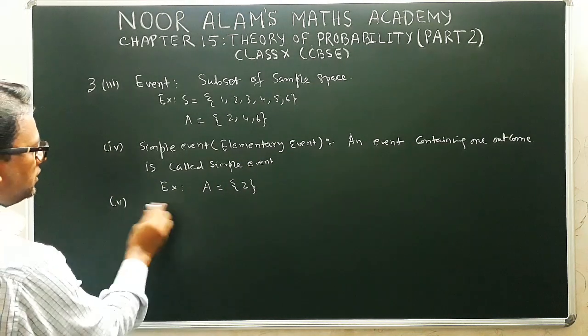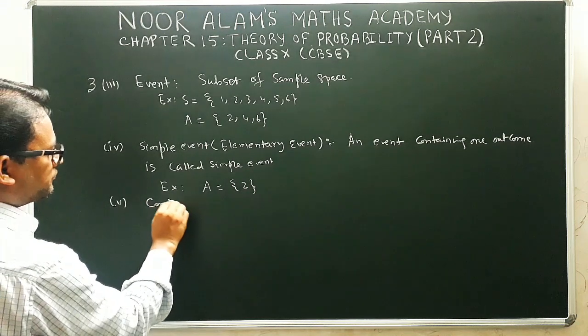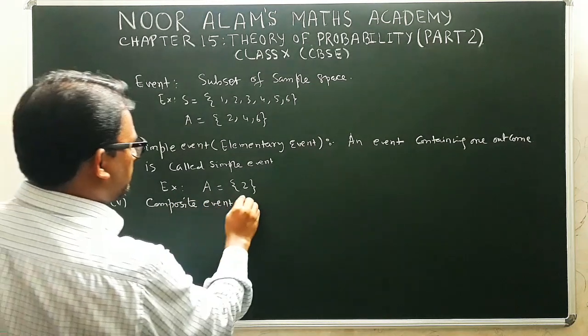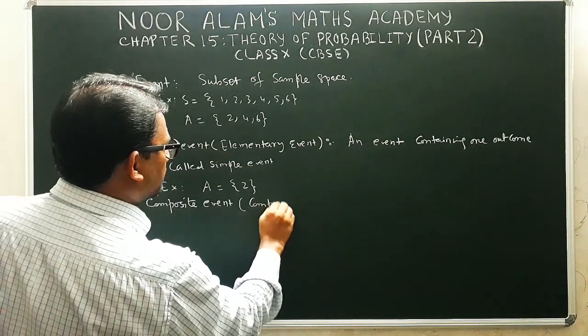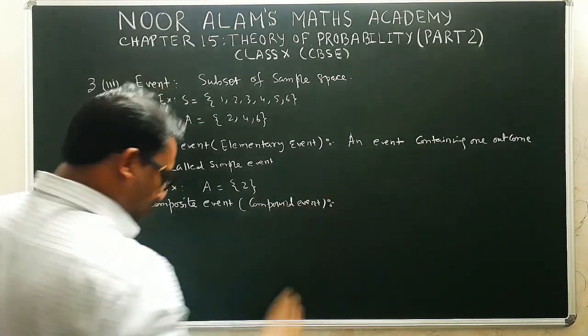So therefore another event is called composite event. Composite event is also known as compound event. Now what is compound event?